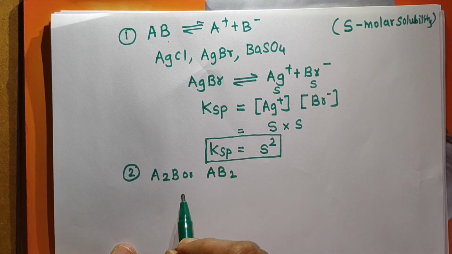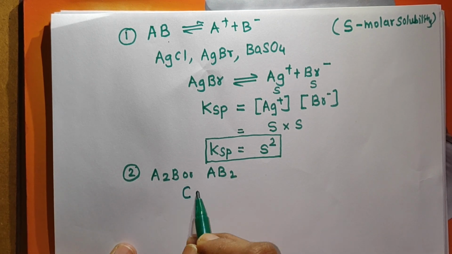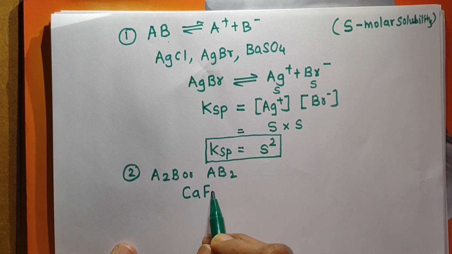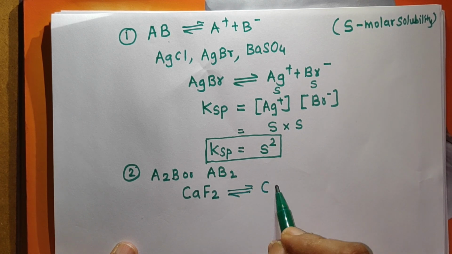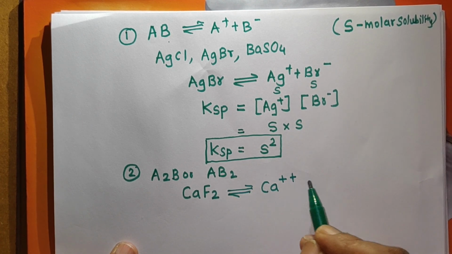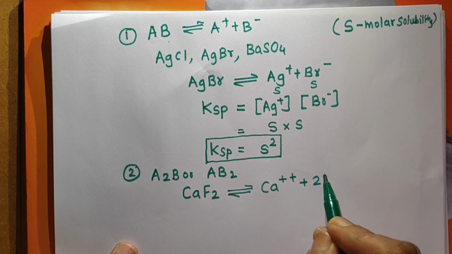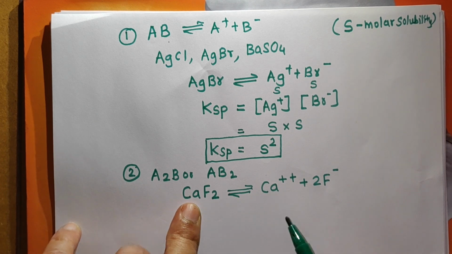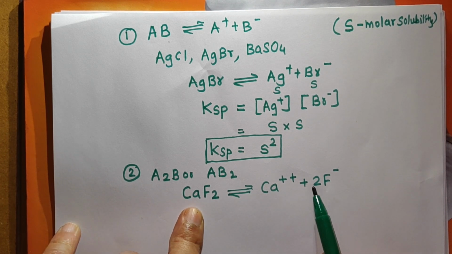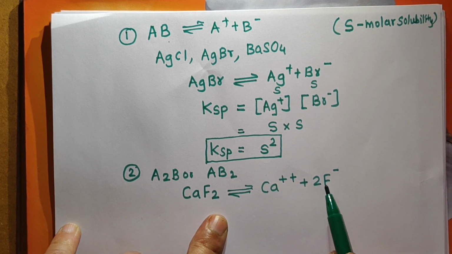Here we have the example of CaF2. The ionization of CaF2 can be expressed as Ca2+ plus 2F-, meaning the stoichiometric coefficient of the cation is 1 and that of the anion is 2.